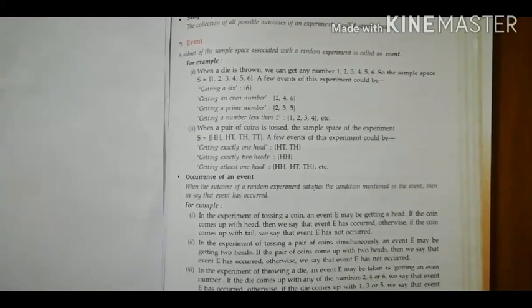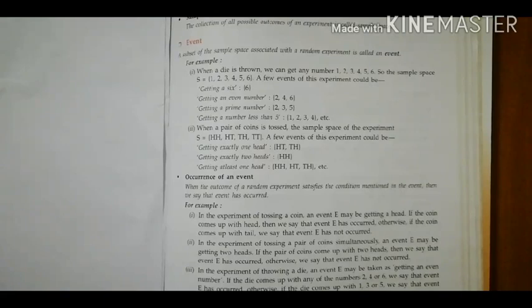Suppose we are considering throwing a die, then we can consider the possibility of getting an even number. When we throw a die, a total of 6 possible outcomes are there, 1, 2, 3, 4, 5, 6, in which 2, 4, 6 are the outcomes favorable to the event.